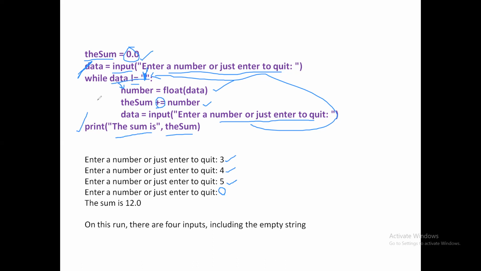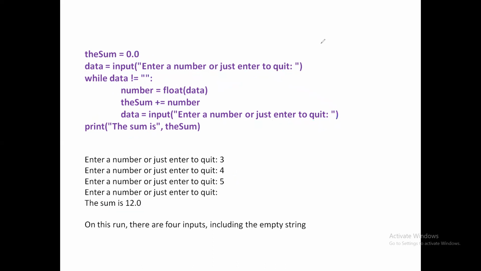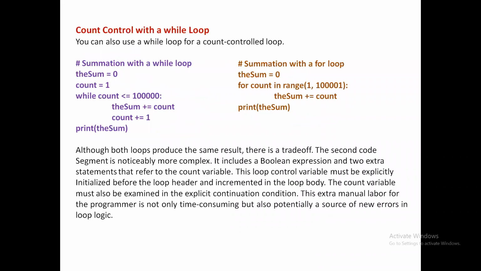This condition fails, which means it comes over here by printing the sum. So the message comes here. The sum is the sum of these three numbers, 3 plus 4 plus 5, which equals 12. Okay. So like that, we can use the while loop as conditional iterations. These kind of examples we already practiced well.